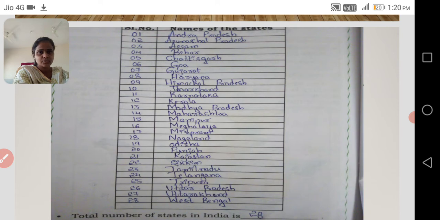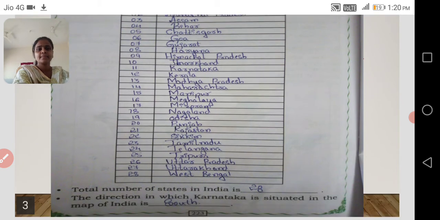Yes, next Mizoram, Nagaland, Odisha, Punjab, Rajasthan, Sikkim, Tamil Nadu, Telangana, Tripura, Uttar Pradesh, Uttarakhand. Last, 28th, is West Bengal. So there are 28 states in India.